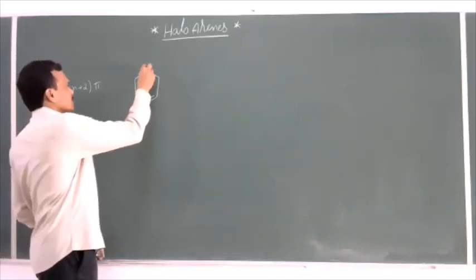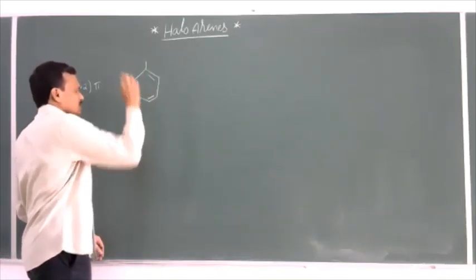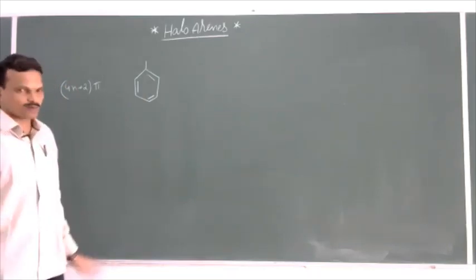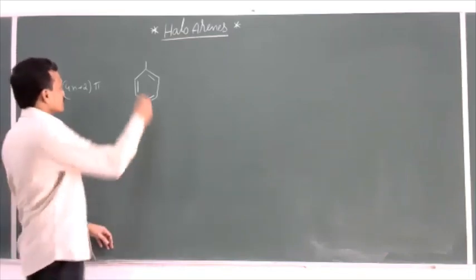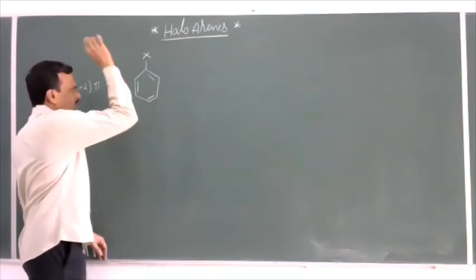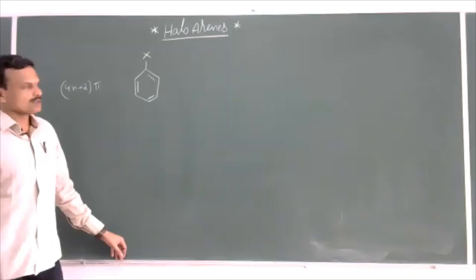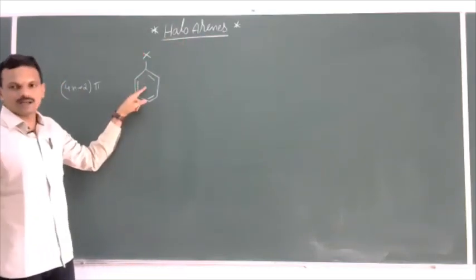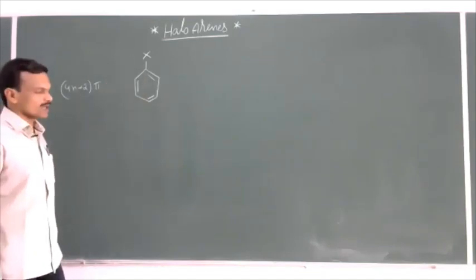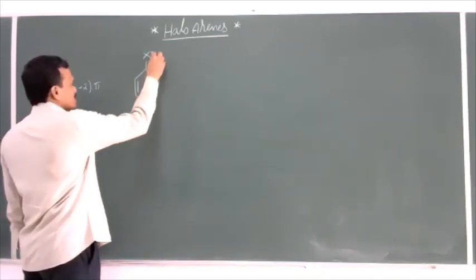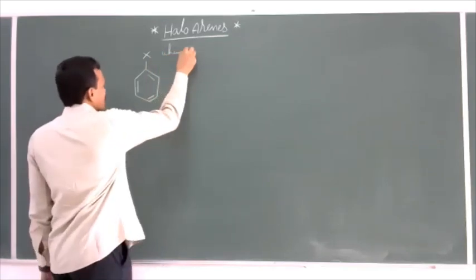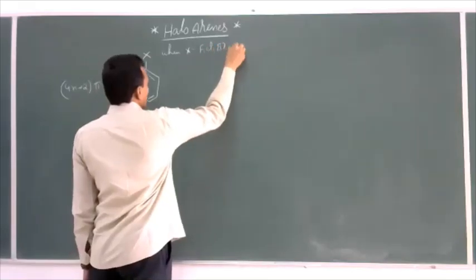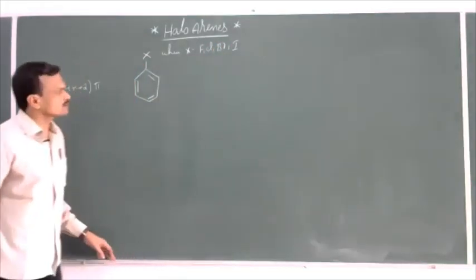Now, in benzene, if we replace one or more hydrogen atoms by halogen atoms by electrophilic substitution, then we can get halobenzene, simply called a haloarene. So halogen derivatives of aromatic compounds are called haloarenes. Now here, in place of X, where X is either fluorine, chlorine, bromine, or iodine, you can take any one.